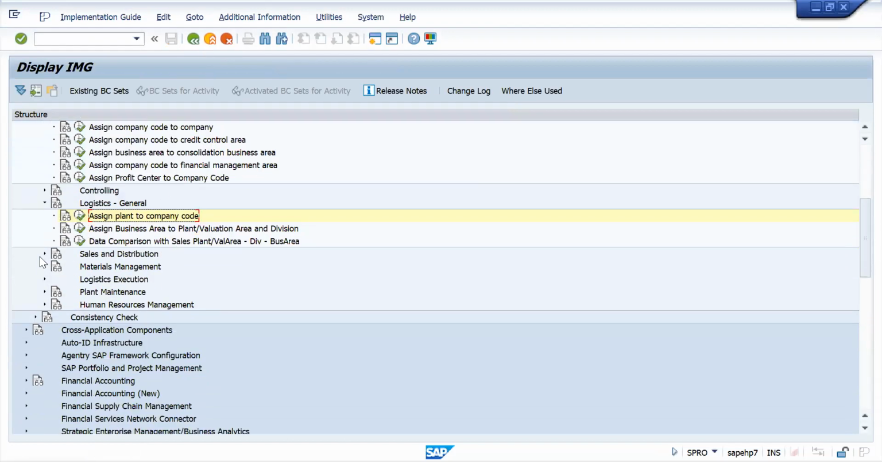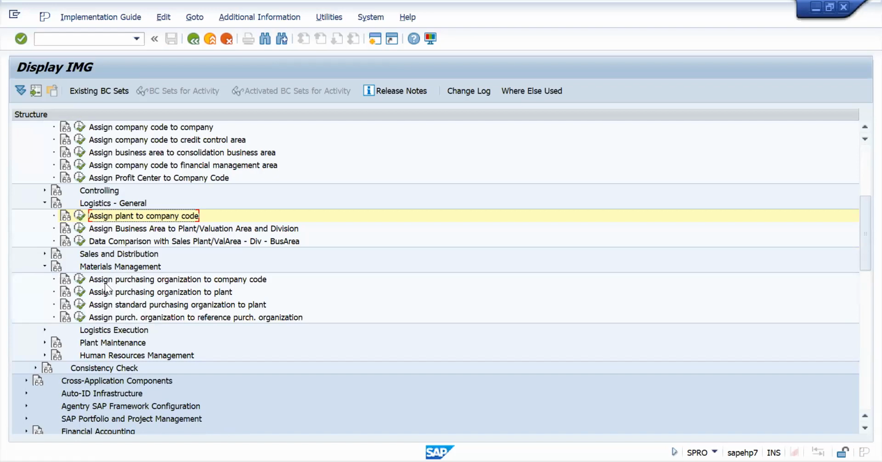Now comes material management. Go here, management. We will assign, but no purchase organization. We need to assign storage location. Why are you not assigning? Because we have already assigned plant to company code, right? Storage location will come under plant, so automatically it will also be assigned.